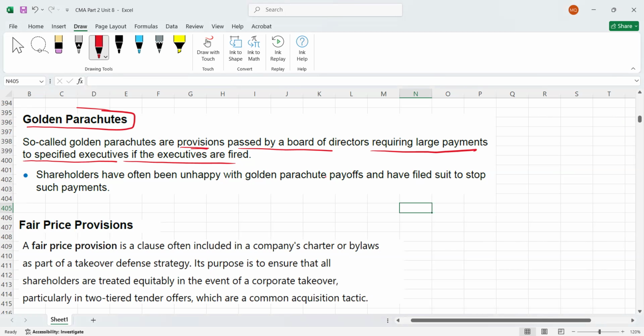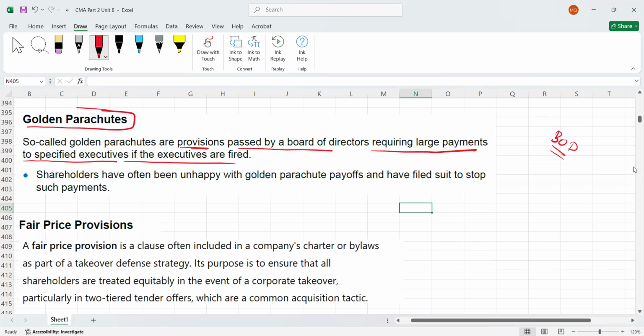So again you can amend the charter and put the clause there. If anyone fires or replaces the board of directors, the company has to pay, for example, a hefty amount to the board member who is being replaced. So this is called golden parachute.